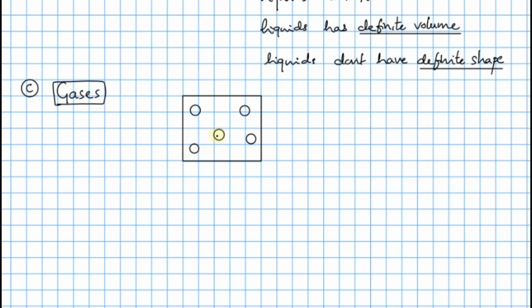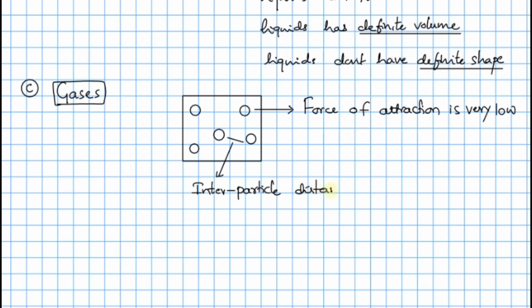The interparticle distance between the gas molecules is very high because the force of attraction is very very low. Because of that reason, the distance between the two particles is very high. That interparticle distance is maximum, I'm going to write maximum. And because of this reason, the gas particle has plenty of freedom of movement there.